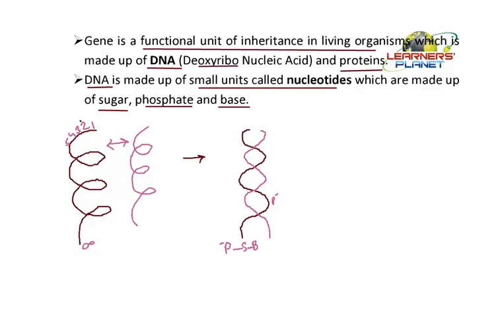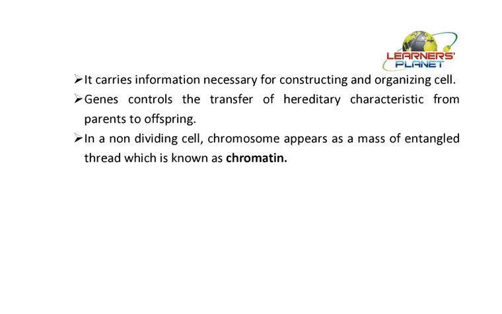Not only this, they also have certain proteins located. Now this DNA basically carries the information. What type of information? That which is necessary for constructing and organizing the cell. That means the DNA is the code for the different kinds of material which are required for the maintenance of the cell.